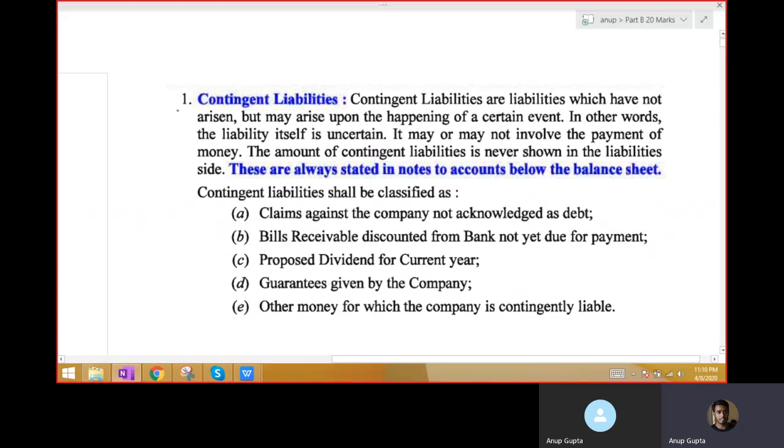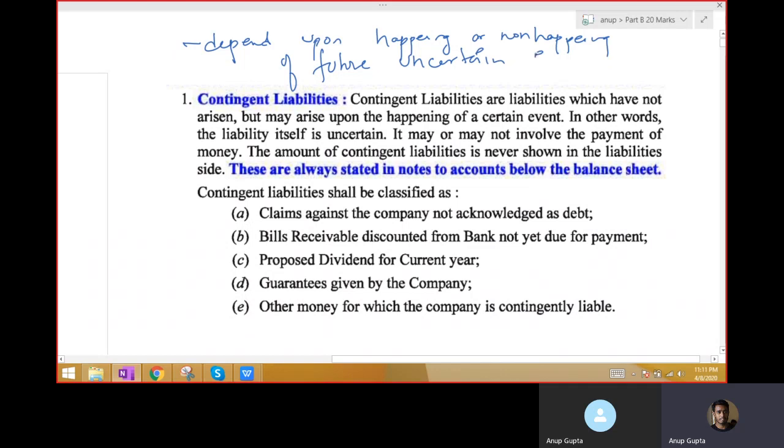A contingent liability is a liability which depends upon the happening or non-happening of future uncertain events. Let me explain this to you with an example.